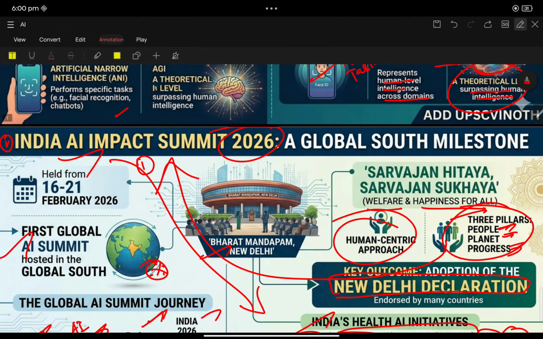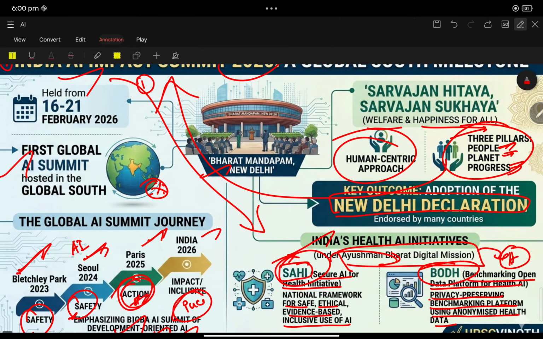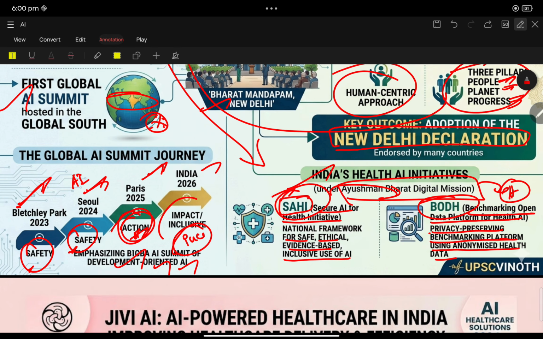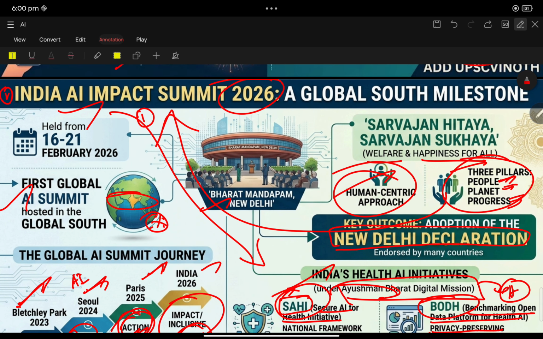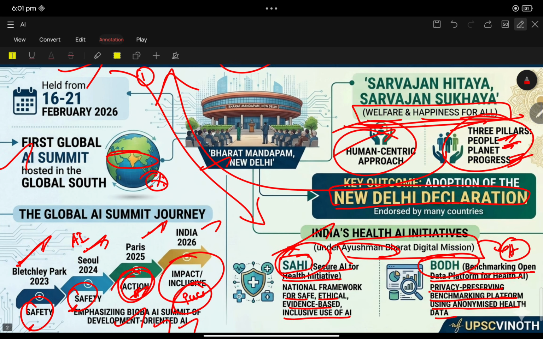India's AI summit was the first global AI summit held in the Global South. It is an impact and inclusive summit. Human-centric approach, people, planet, progress. Sarvajan Hitaya, Sarvajan Sukhaya: welfare and happiness for all.